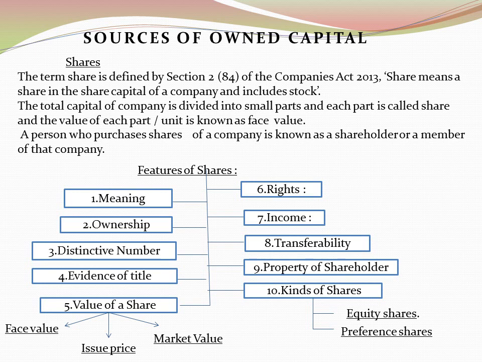It may be face value, issue price, or the market value. Face value is written on the share certificate and mentioned in the memorandum of association, or simply we can say the amount which has been written on the shares. For example, simple, that is the MRP price. In each and every goods the MRP is written, so just like that is the face value of the shares which has been written on the share certificate.